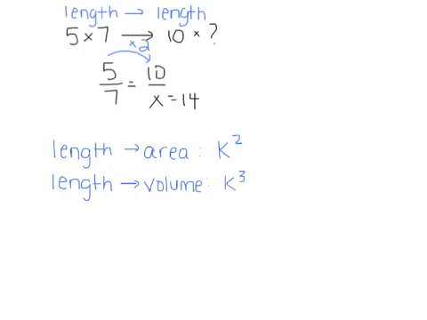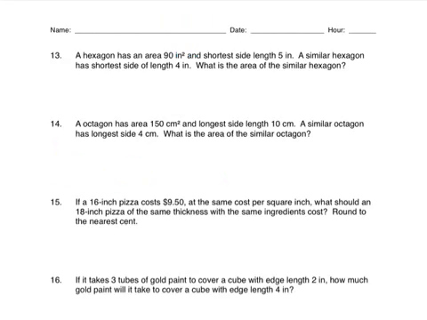So you may want to look back in your notes on that section to understand why that is, but I just wanted to point out that the questions we're about to do on this last page cannot be done with just a simple proportion, because it's not just a single K value that you're working with anymore. You're working with either K squared or K cubed. Okay? So let's see if you can figure out what I mean here.